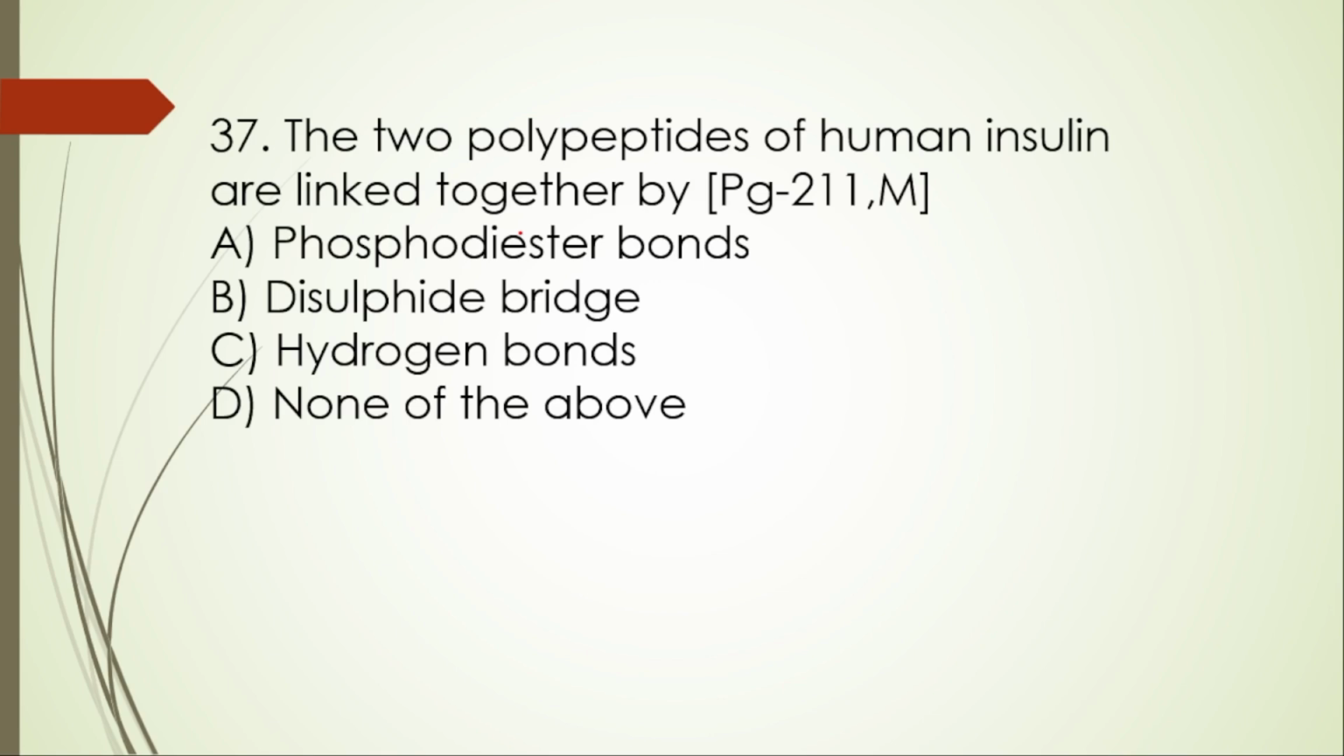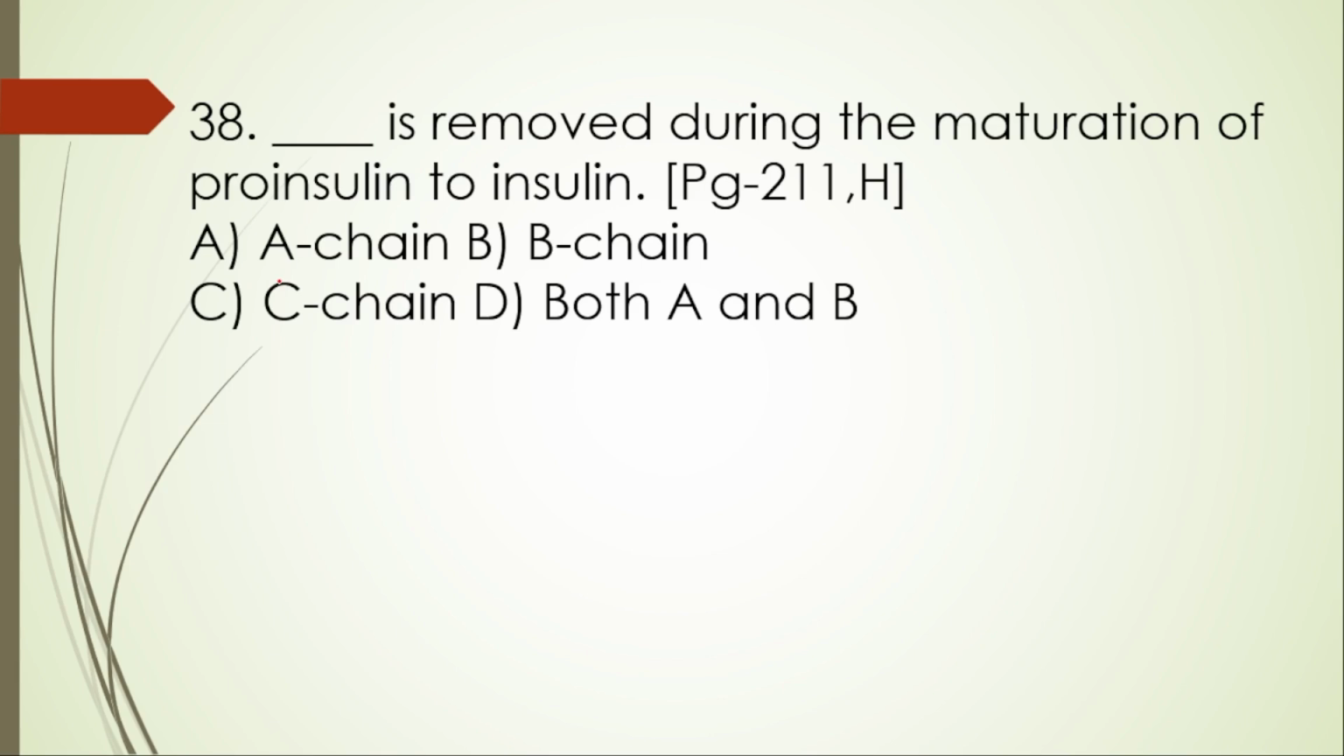37th one, the two polypeptides of human insulin are linked together by phosphodiester bonds, no, disulfide bridge, yes, this one is the right. Next, 38th one, dash is removed during maturation of proinsulin to insulin. Which chain is removed? A chain, B chain, C chain, both A and B? No, it is only the C chain removed.